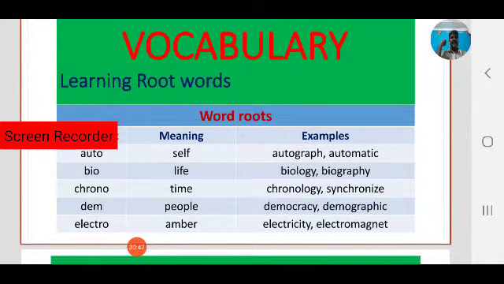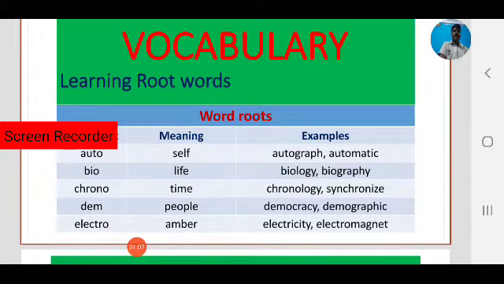Okay, next, that is chrono, that is another root word. So we are focusing on Greek root words. Chrono means time, chronology. Okay, synchronize, these are the English words. These are derived from the root word chrono, which means time, chronology.